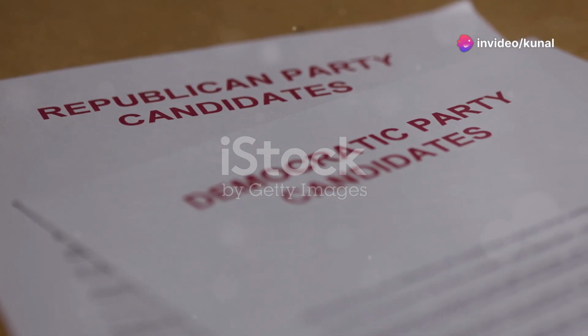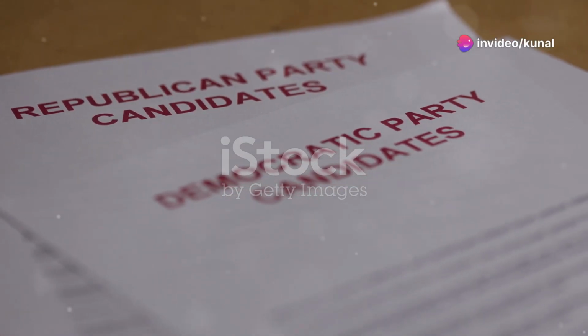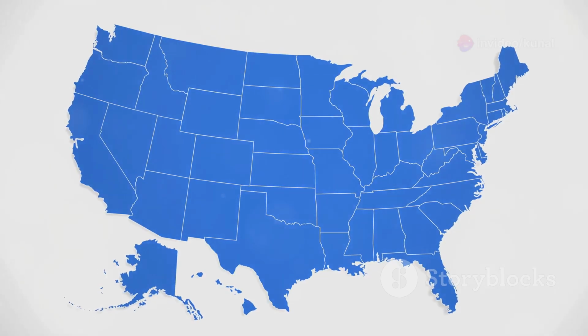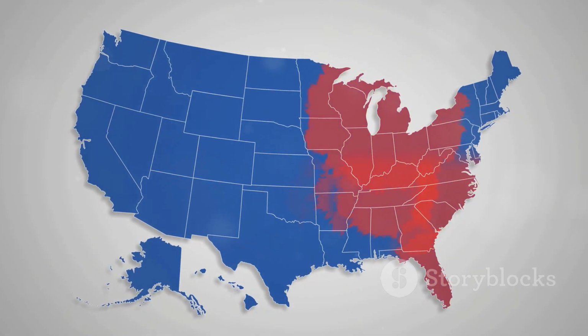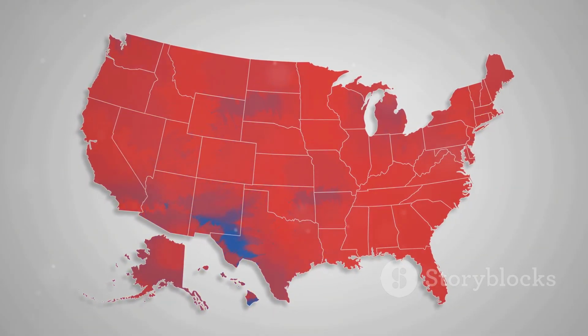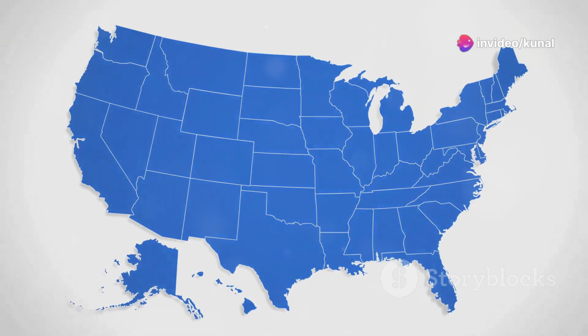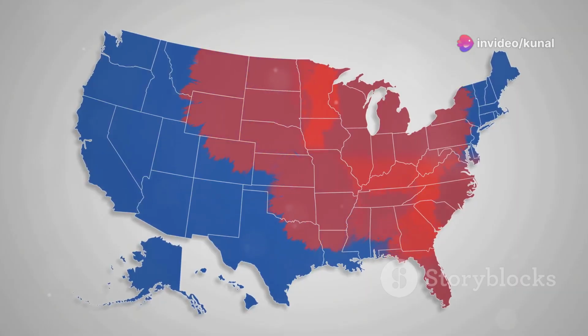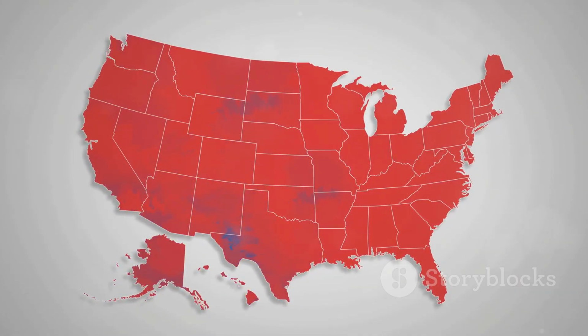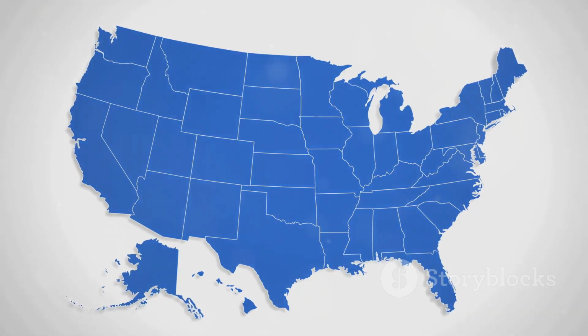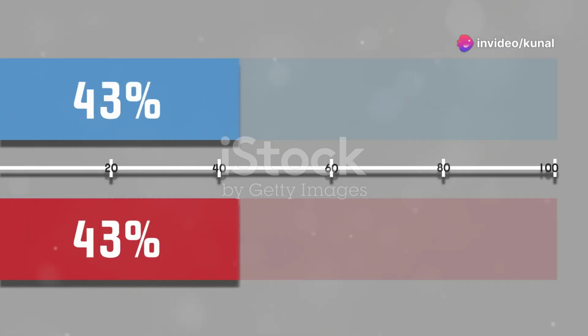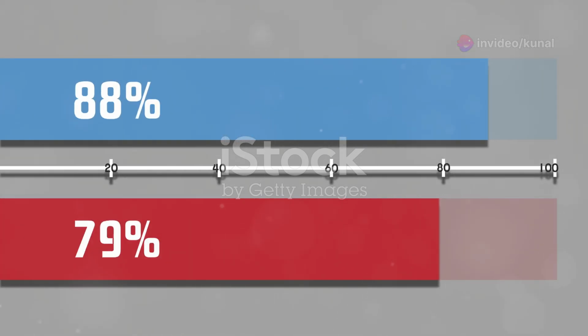After 1988, there have been about 20 states that have consistently voted for the same party. On this map, you can see that the states on the East Coast and the West Coast are shown in blue because these states generally almost always vote for the Democrat Party. And the states in the middle are shown in red because they usually, almost always, vote for the Republican Party. 7 states are such that since 1988, they have always voted for the Democratic presidential candidates, and 13 states have always voted for the Republican presidential candidates. These states are considered the safe states.